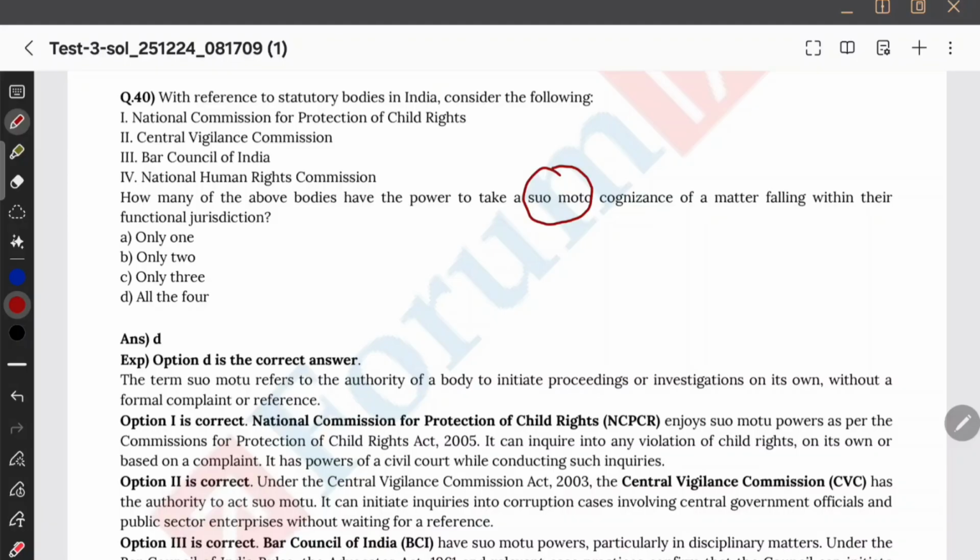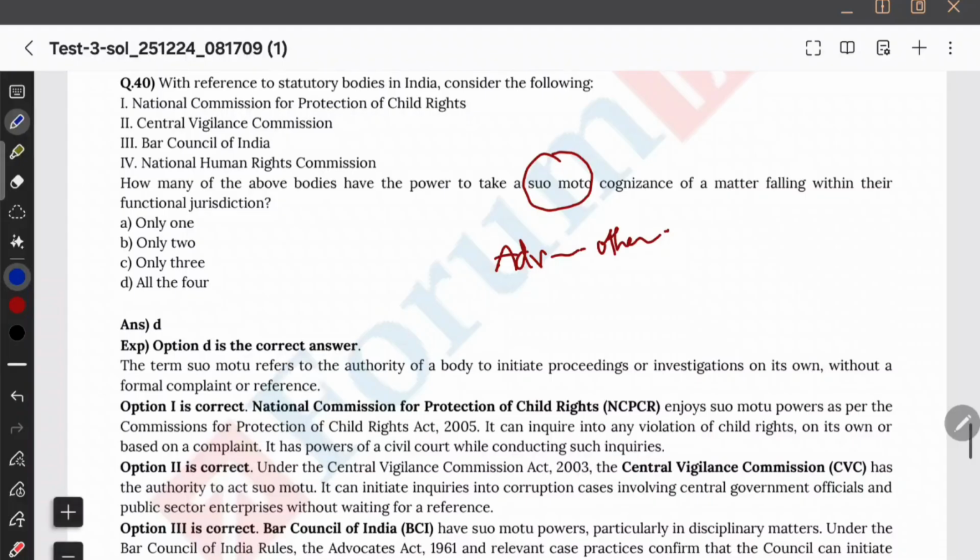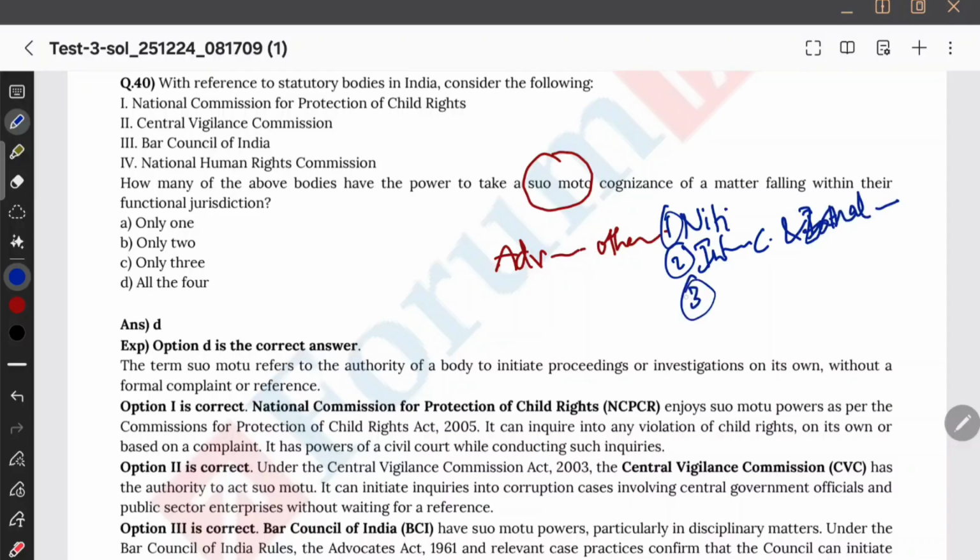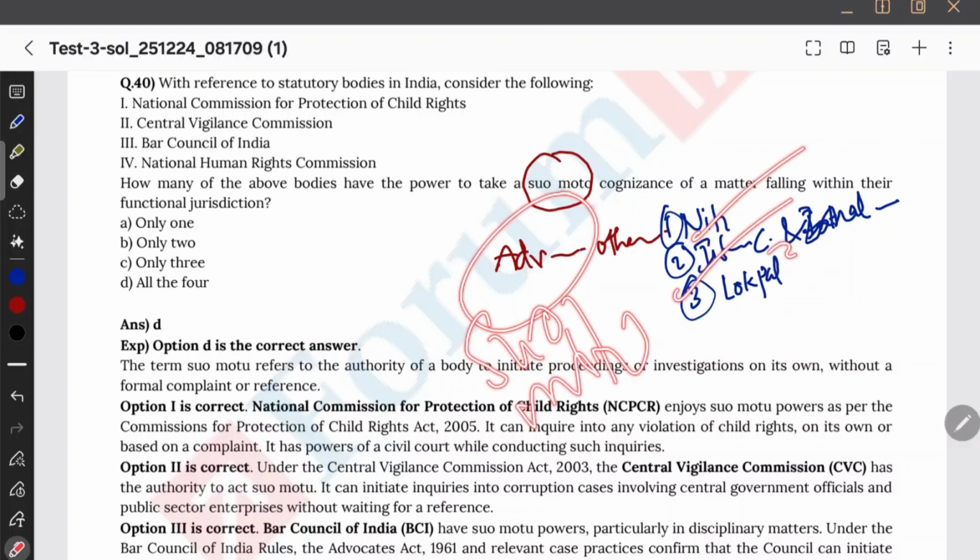With reference to statutory bodies again, how many of the following have the power to take suo motu? अब suo motu ना हमने क्या देखा कि advisory bodies other than Niti Aayog, interstate council, and what else? Zonal councils, interstate council and zonal councils. And next there is one more body, Lokpal. It is a toothless tiger. So all advisory bodies they are having suo motu powers except नीति आयोग, इंटरस्टेट काउंसिल एंड जोनल काउंसिल, लोकपाल.